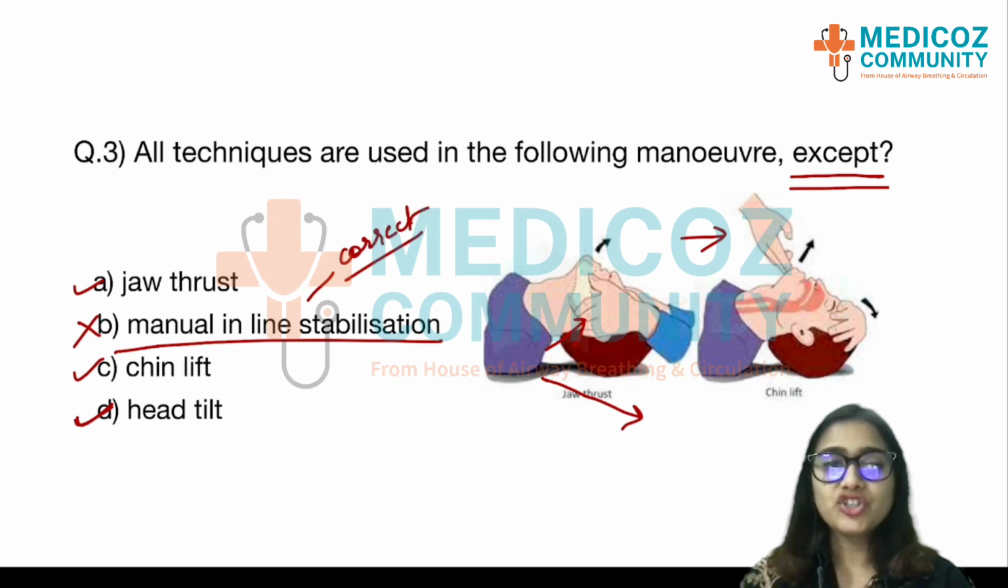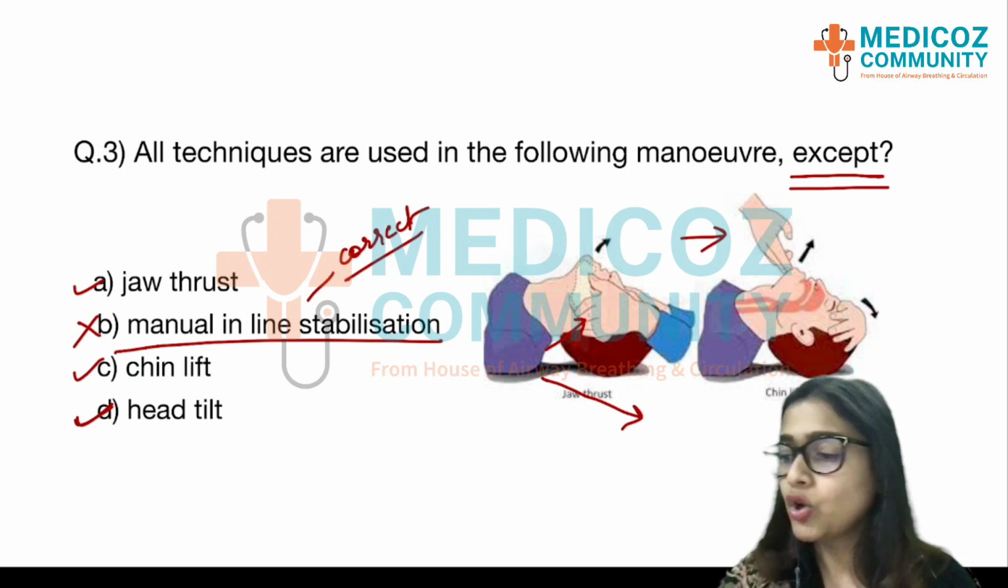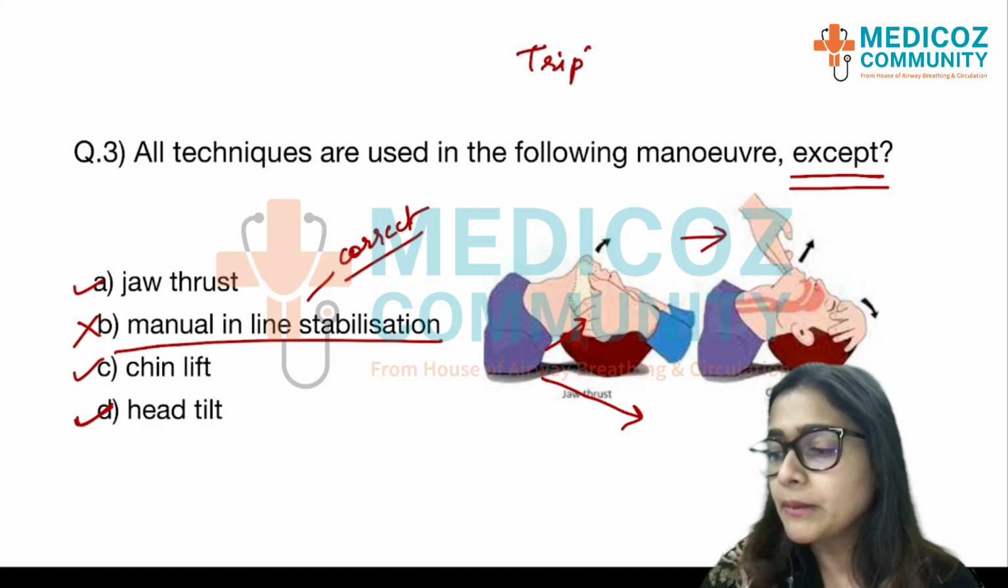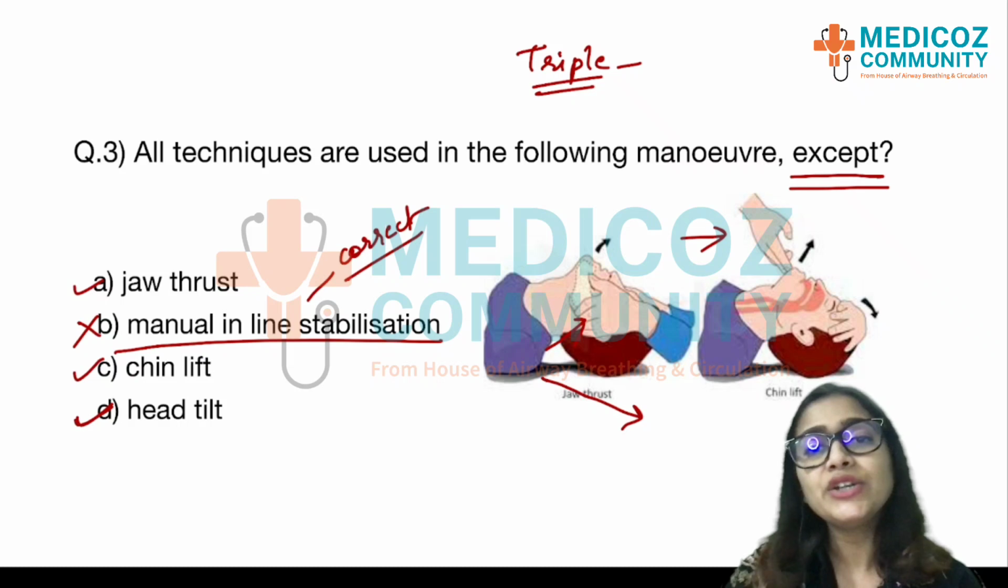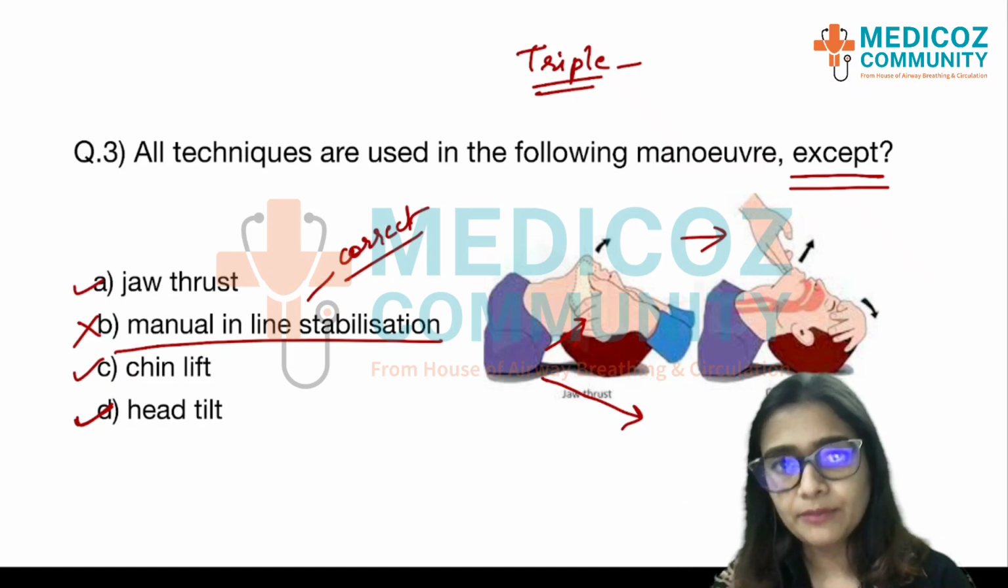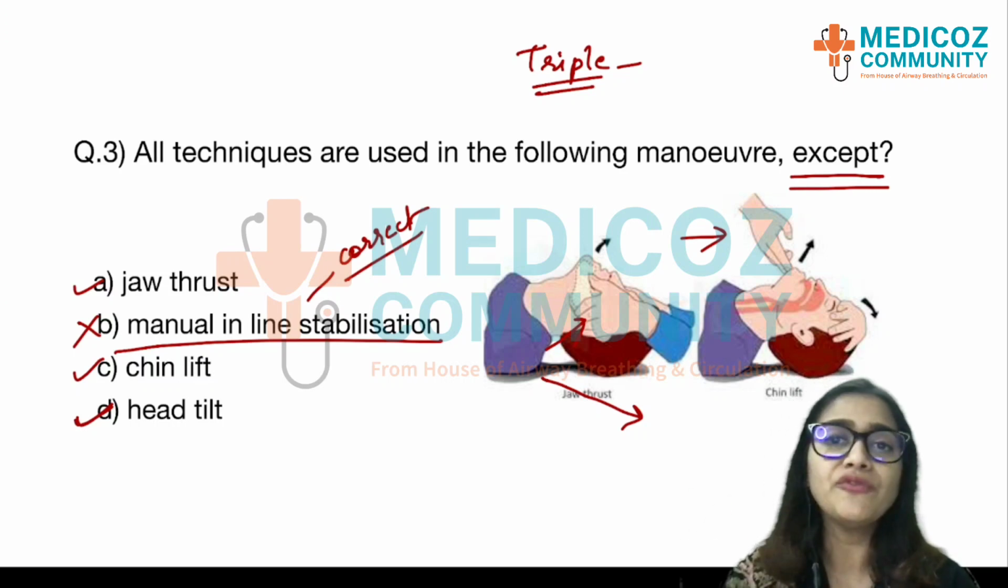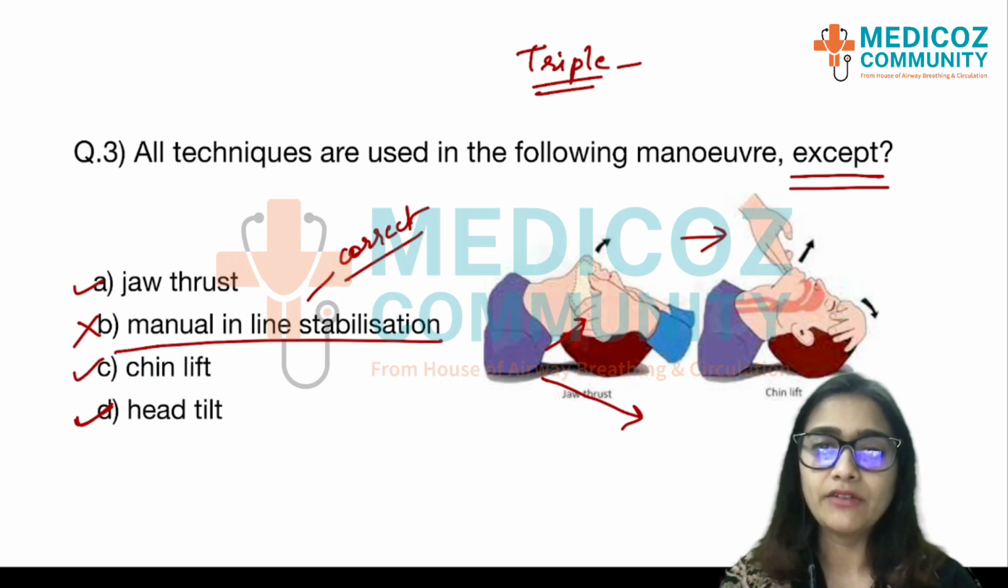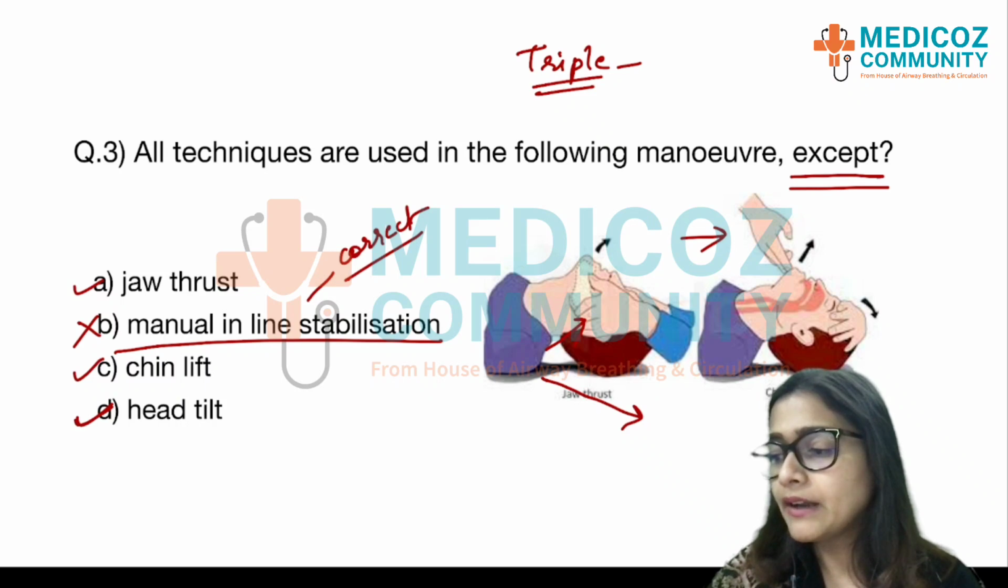Now, this technique, the jaw thrust, chin lift, head tilt, is also called your triple maneuver. Why do we need to do a triple maneuver? It is to prevent the tongue from obstructing the airway, right? Prevent the tongue from falling back and obstructing the airway. Now, this maneuver will be done if somebody is not breathing.